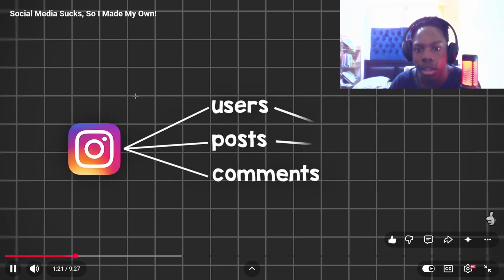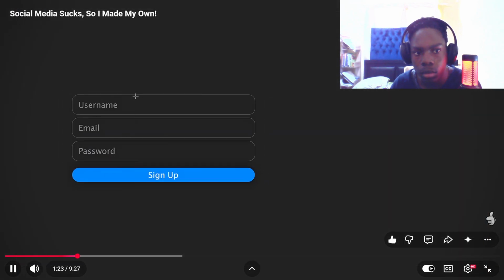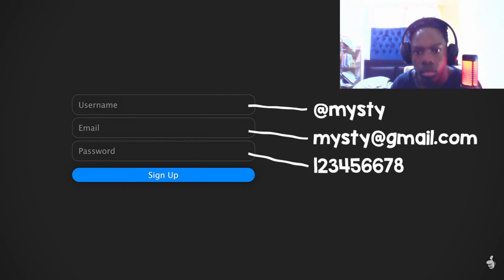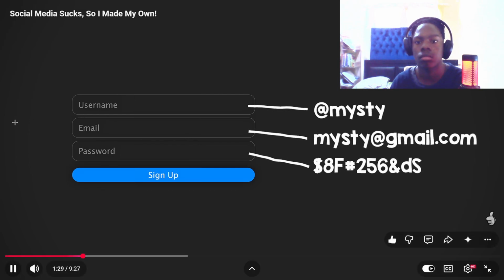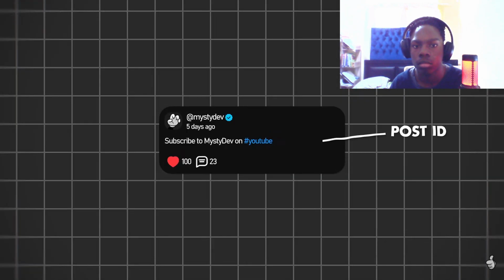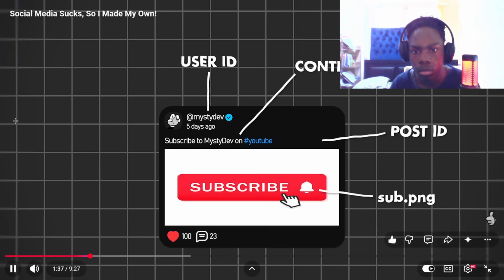For example, when signing up, your account will be added to a database that will store your username, email and password that is usually encrypted. And that goes for everything in the app. Each post needs to be set up with the post ID and the ID of the user that posted it, the actual content of the post and any media that is attached.